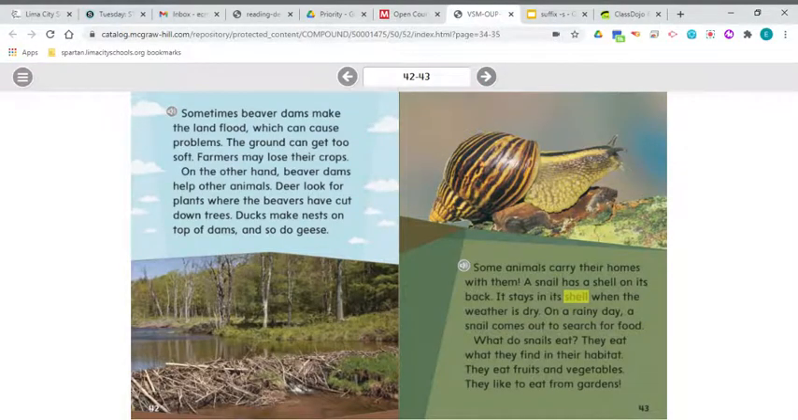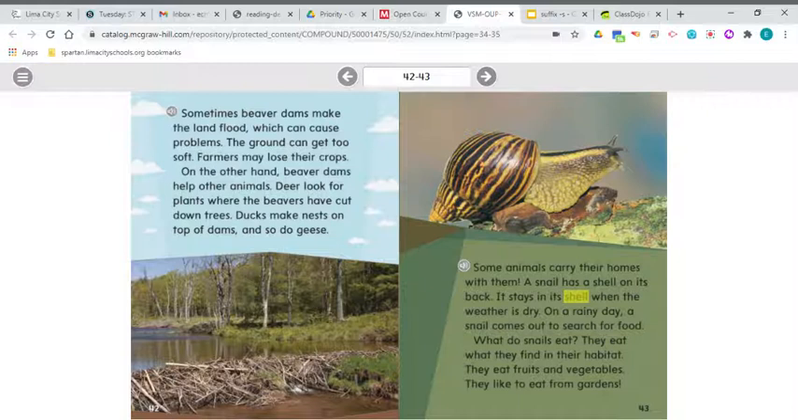Sometimes beaver dams make the land flood, which can cause problems. The ground can get too soft. Farmers may lose their crops. On the other hand, beaver dams help other animals. Deer look for plants where the beavers have cut down trees. Ducks make nests on top of dams, and so do geese.